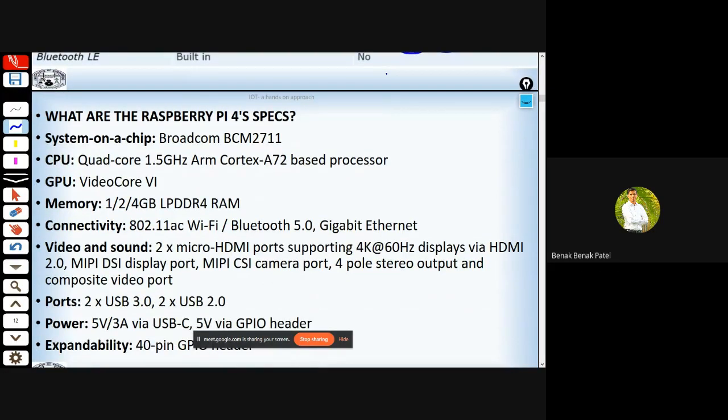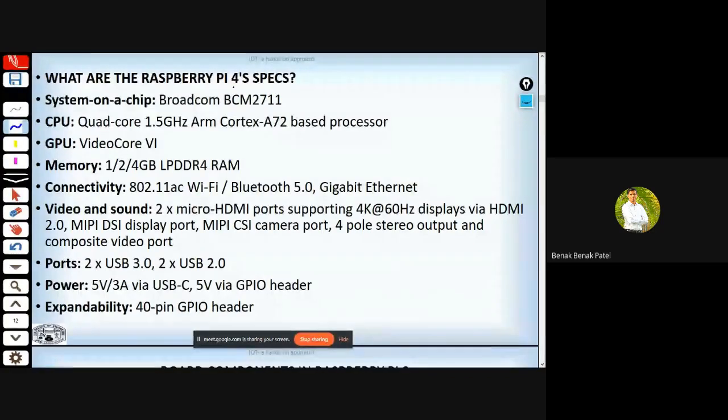Here are some of the specifications that are available on Raspberry Pi 4. It has a system on chip from Broadcom, the BCM2711, and the CPU is a quad-core 1.5 gigahertz ARM Cortex. You'll know that this ARM architecture, that is Advanced RISC Machine architecture, is preferred for battery operated devices, or handheld devices as we also call them.